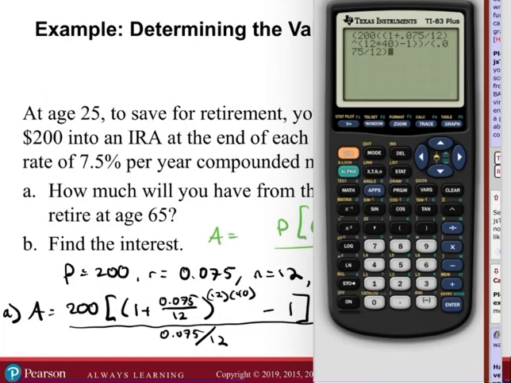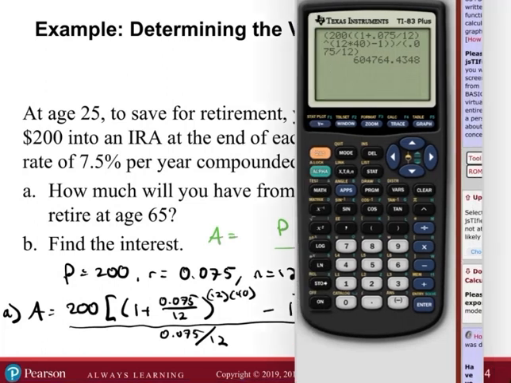Okay. So after the 40 years, wow, what's this rate? 7.5? That's a decent rate, but that's $200 a month, every month for 40 years. I mean, that's doable. And then what is that? A little over $500,000 for 40 years.